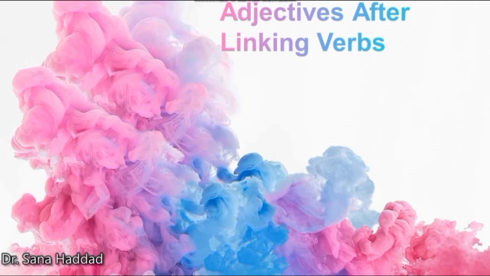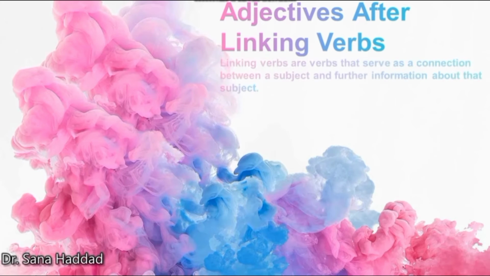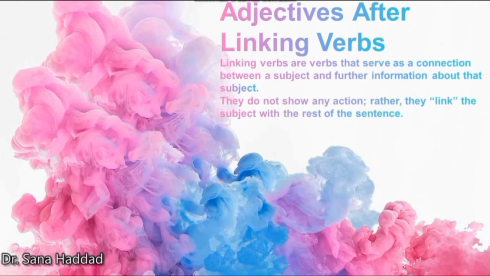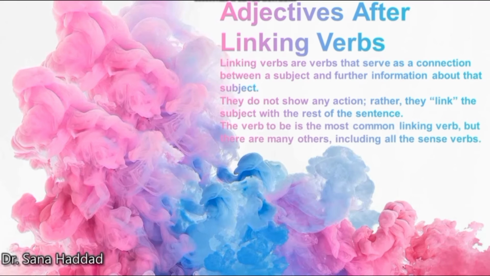Adjectives after linking verbs. Linking verbs are verbs that serve as a connection between a subject and further information about that subject. They do not show any action, rather they link the subject with the rest of the sentence. The verb to be is the most common linking verb, but there are many others including all the sense verbs.